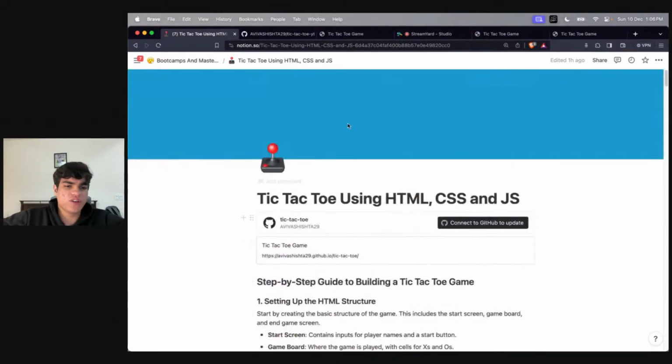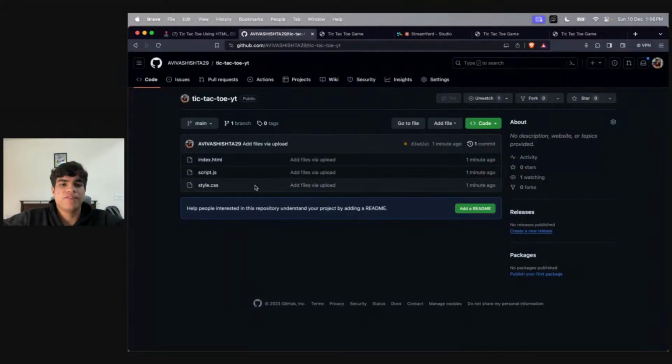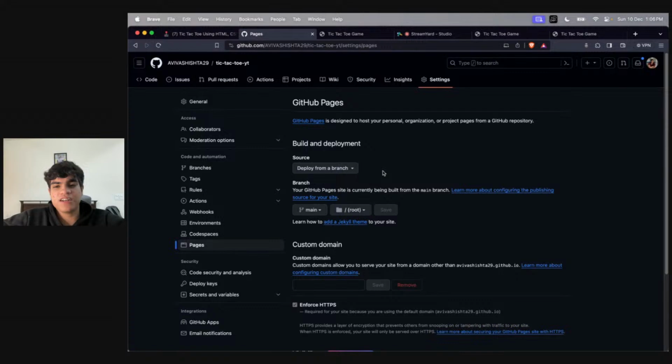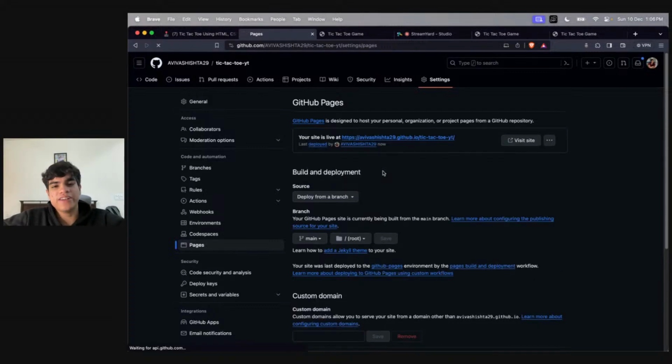So the code which is there in the notes and the GitHub also, you can copy my GitHub and upload this file in your personal GitHub. And once that is done, in about 2 minutes, this repo will be published. So go to your pages and just continue refreshing. Sooner or later, it will be published, and the moment it is, it will show you that the site is live at so and so link.